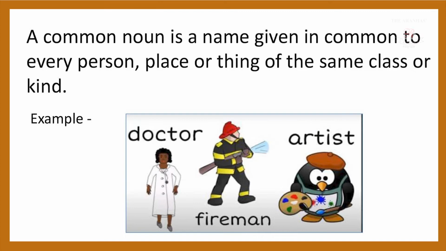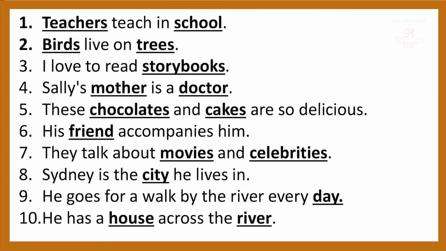Now we will see more examples of common noun in a proper way and identify the common noun. First example, teachers teach in school. Now the specific name of a teacher is not mentioned, nor is the specific name of the school. That's why teachers and school are common nouns. Birds live on trees. Again, the specific name of a bird is not mentioned. So birds is common and trees is also common. If I mention here, birds live on banyan tree, I am giving a specific name of a tree, that is banyan. In that case, it can be a proper noun.